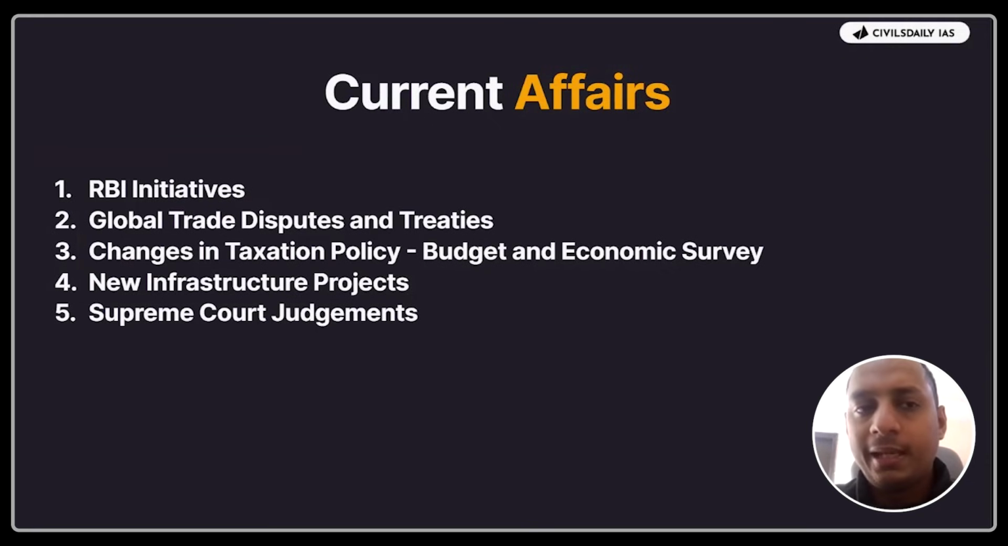First of all, let's say any of RBI's initiatives. Let's say in 2025, UPSC asked about UPI, right? Previously, in 2024, UPSC asked about central bank digital currencies.